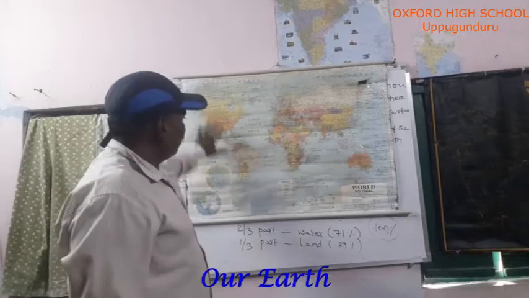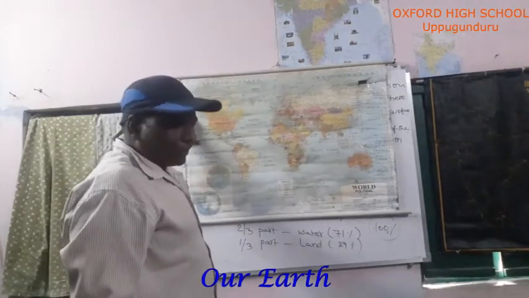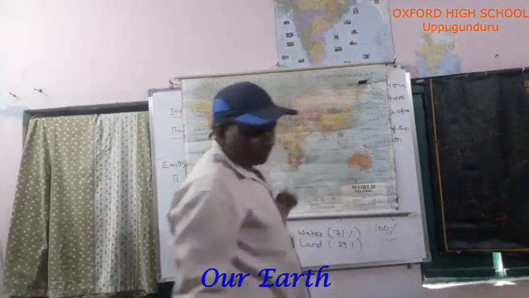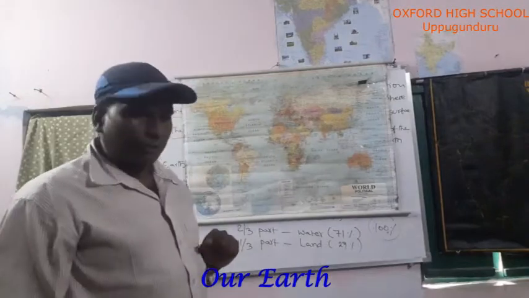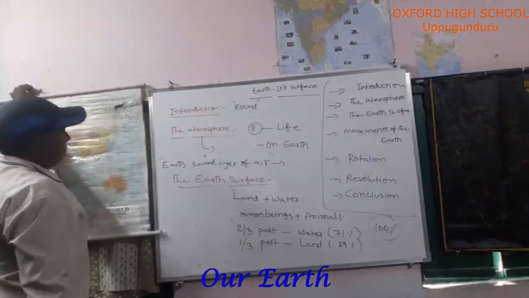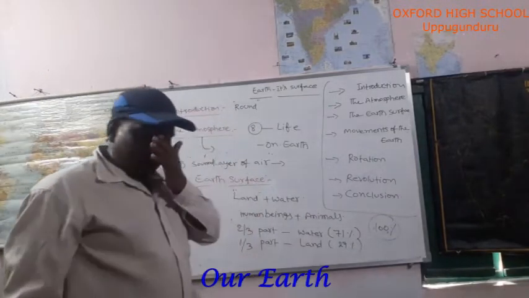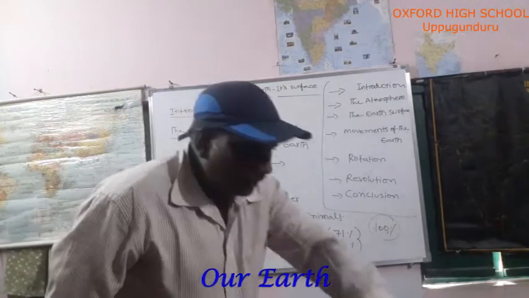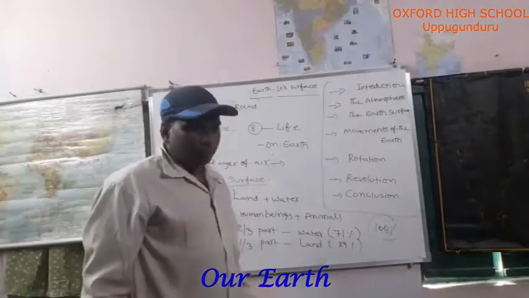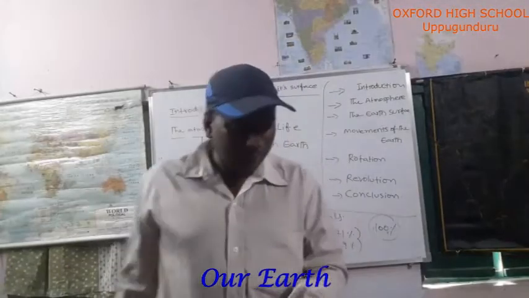Most of the area is covered with water. Then 1/3 part is covered with land. This is all about the earth surface. We are living on the earth surface and walking on the ground. Without a surface, is it possible to walk? No.